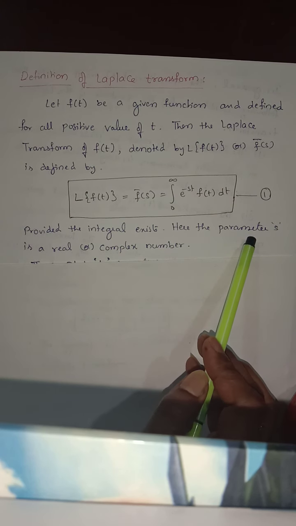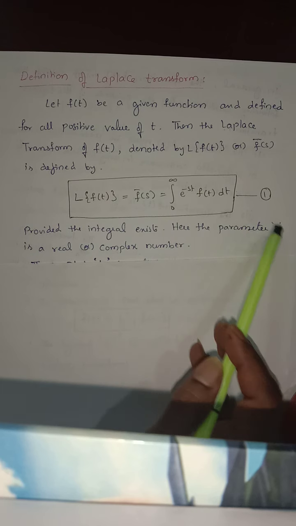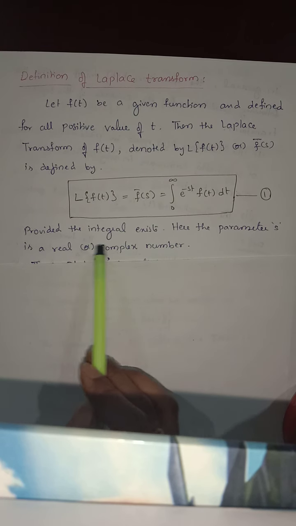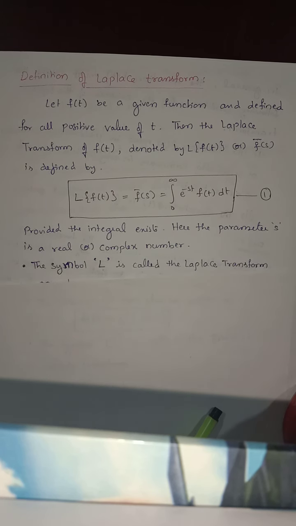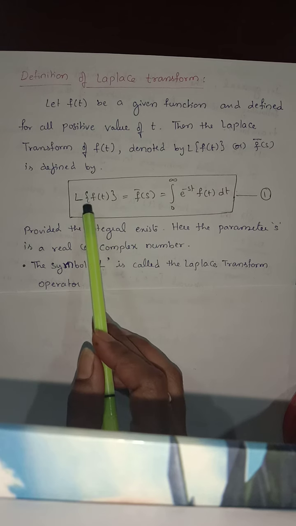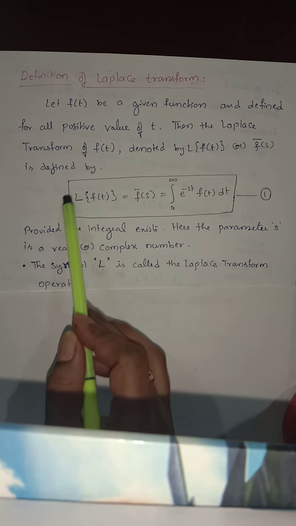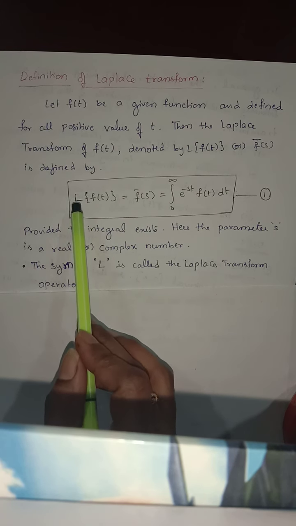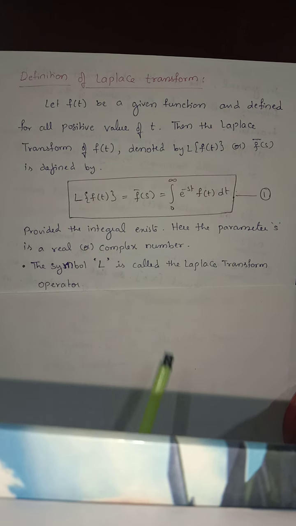Here the parameter s is a parameter. It may be real or complex. The symbol L is called the Laplace transform operator. So here we have written L of f of t, and this L is nothing but the Laplace transform operator.